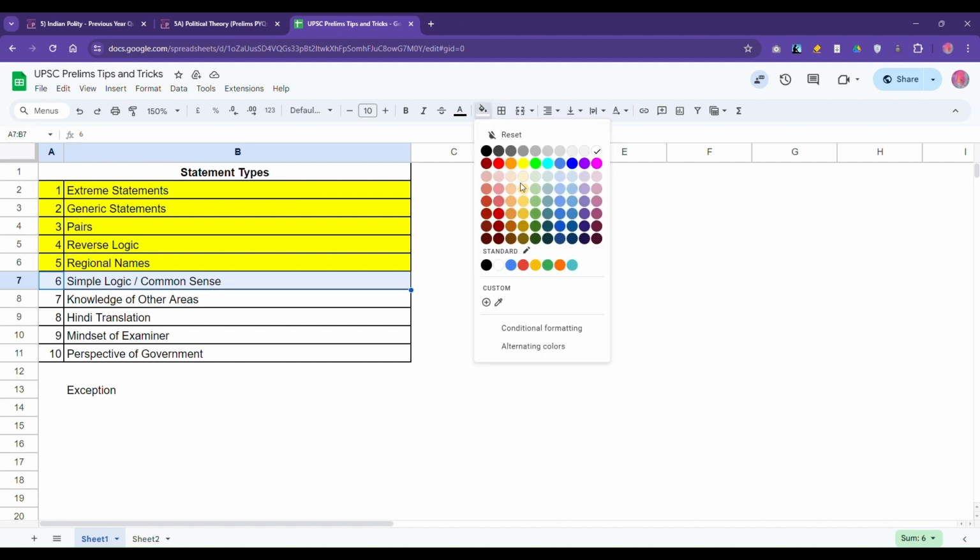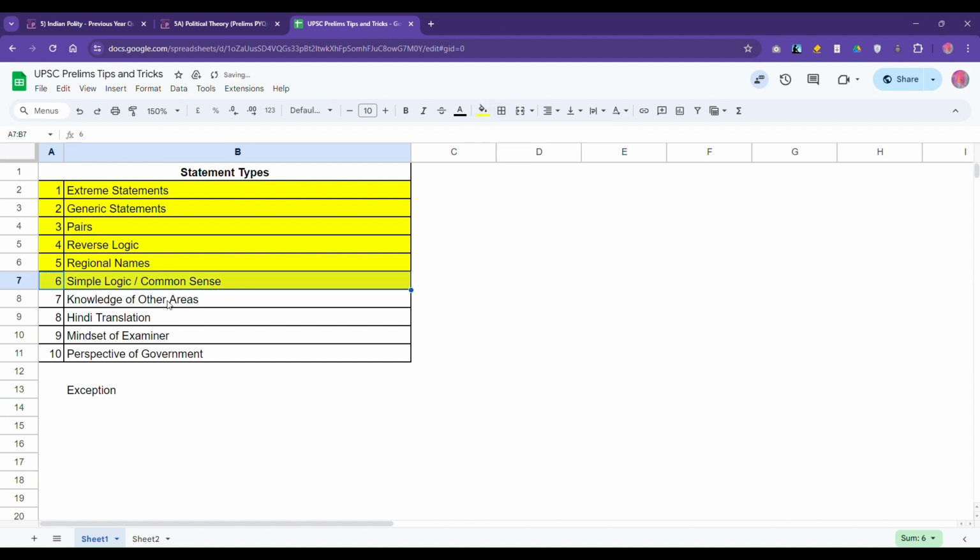Now, some of you may also feel that this was very simple, that you could have done it. I need not show this to you, but that's what it is. Simple logic means these are the areas where you will also understand, yes, I could have eliminated that. Okay. Now let's go to the seventh question.